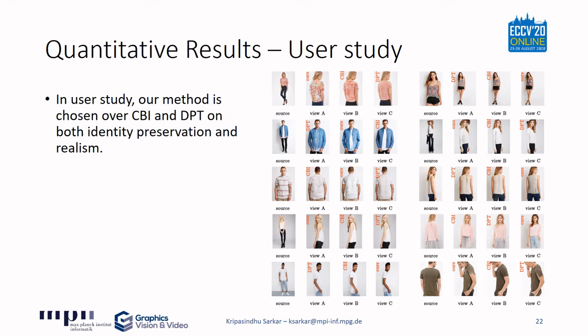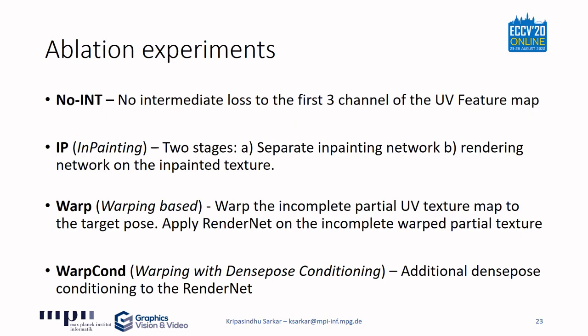To study the advantages of the learned neural texture over the other natural choices of texture-based human re-rendering, we created the following baselines. In the experiment no-int, we do not apply any intermediate loss to the first 3 channels of the UV feature map.